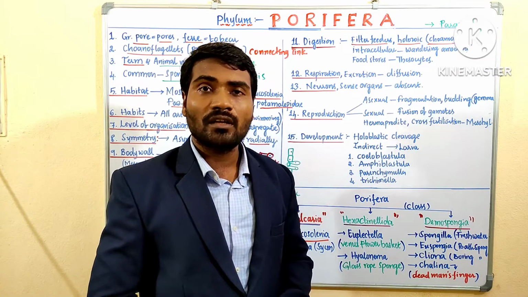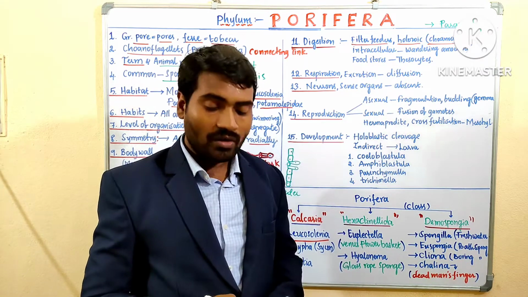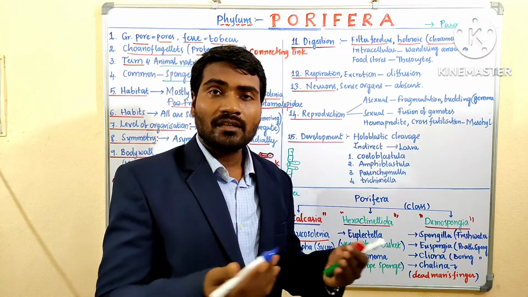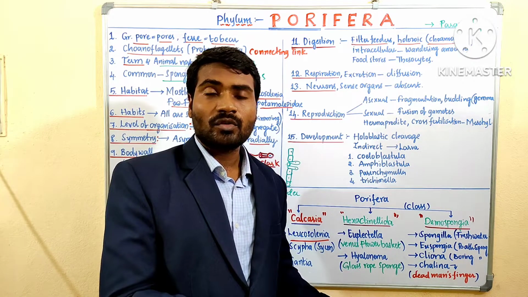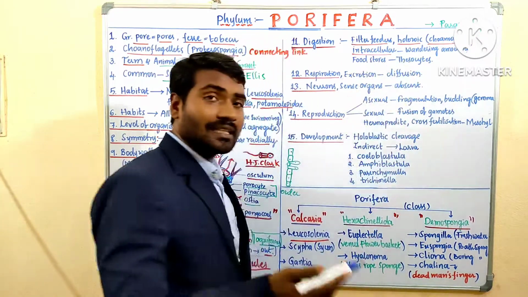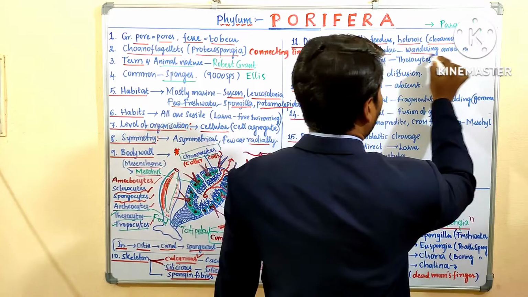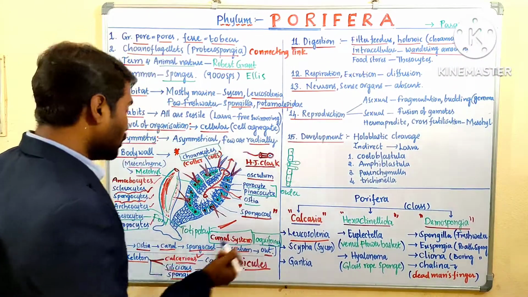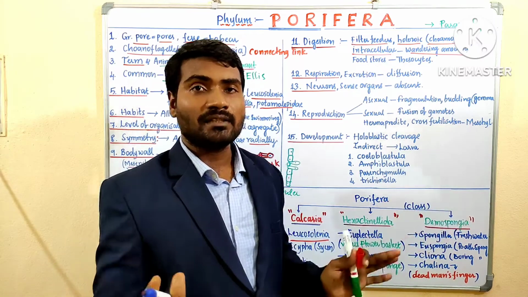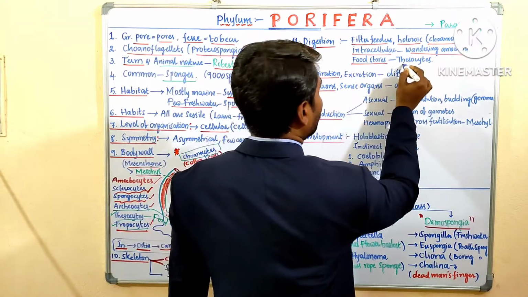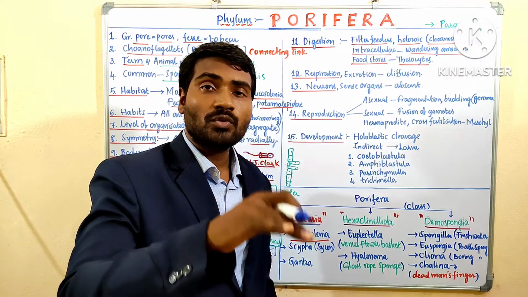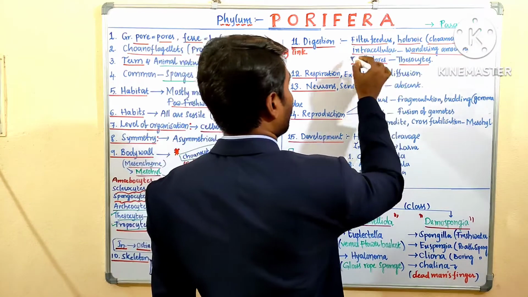This can be framed as a question: in which among the following cells of the poriferan does intracellular digestion take place? Pinacocytes, choanocytes, thesocytes, trophocytes. The answer is choanocytes, because digestion is intracellular and occurs inside the cell. Wandering amoebocytes, especially trophocytes, transport the food material to different types of cells, and extra, reserved food is stored in the thesocytes. So this is important.